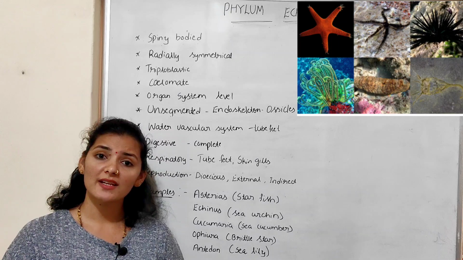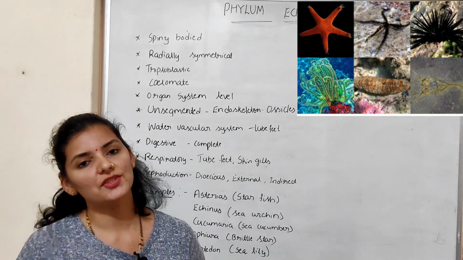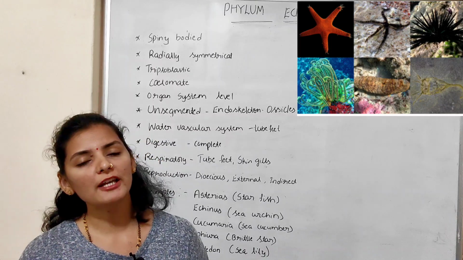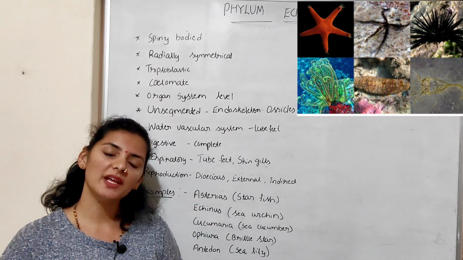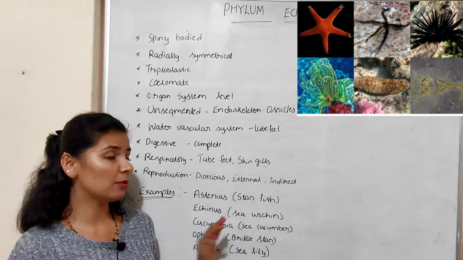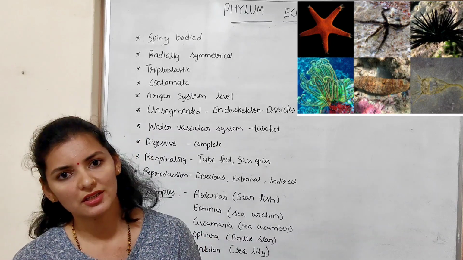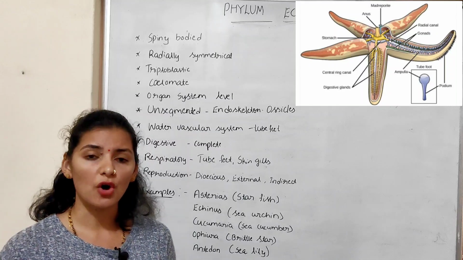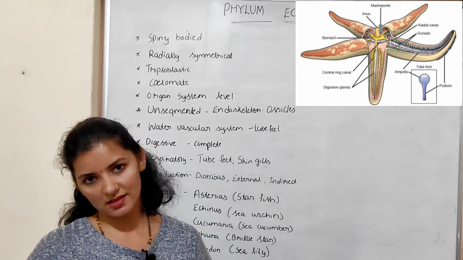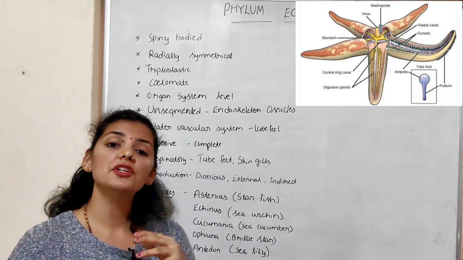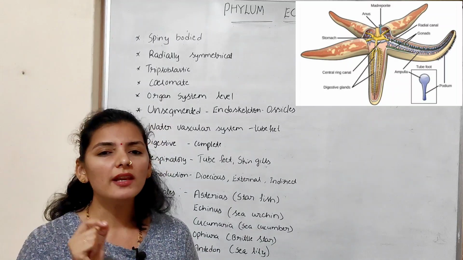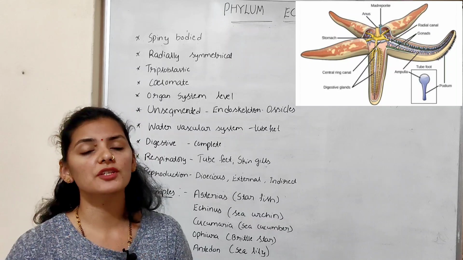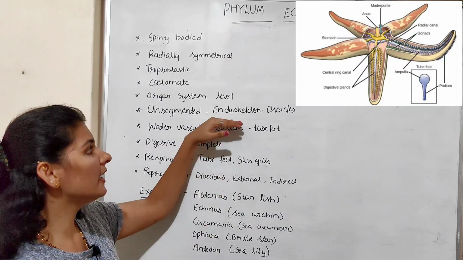The body of this organism is usually spherical, cylindrical or star-shaped. If it is star-shaped, it consists of 5 or more separate lateral extensions called arms. The body of this organism lacks a head, or a distinct head is absent, and the body is covered by a very thin layer of skin. This thin layer of skin covers the endoskeleton.